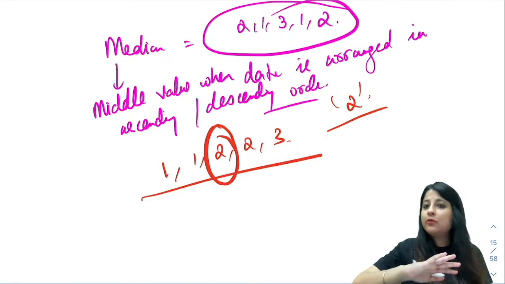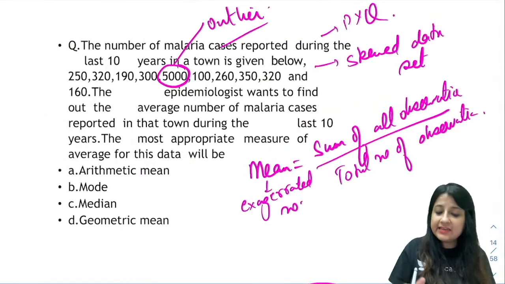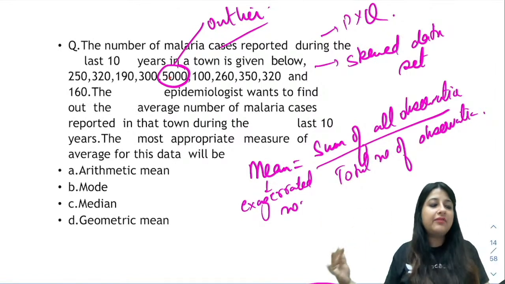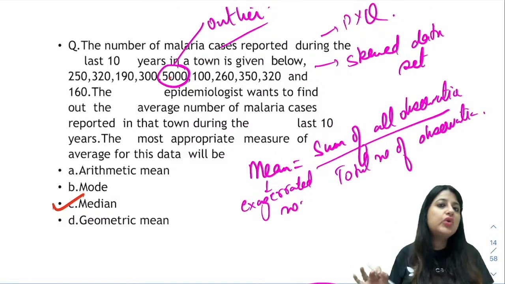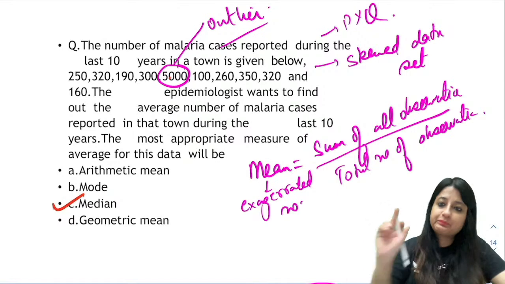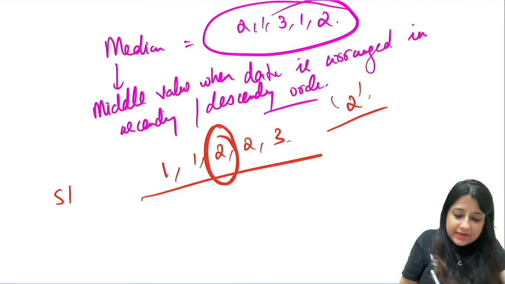So in the same question, if I go back and calculate the median over here, 5000 will go towards one extreme, so it's not going to affect my data set. So whenever you have a skewed data set, what is the best measure of central tendency? Median.